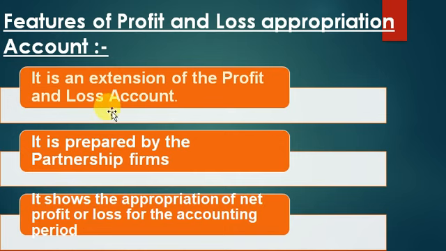Number one, it is an extension of the profit and loss account. I already talked about it. It is prepared by the partnership firm. So I repeat, for sole proprietorship businesses, trading account, profit and loss account, and balance sheet comprise the financial statement. But for a partnership firm, between the profit and loss account and the balance sheet comes this account, profit and loss appropriation account. And lastly, it shows the appropriation of net profit or loss of the accounting period of the partnership firm. By the word appropriation, we mean the distribution of the net profit or loss among the partners.